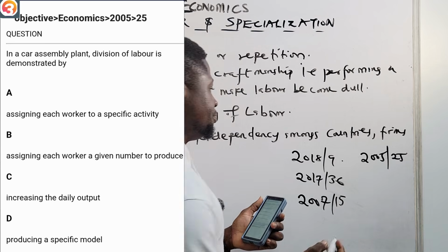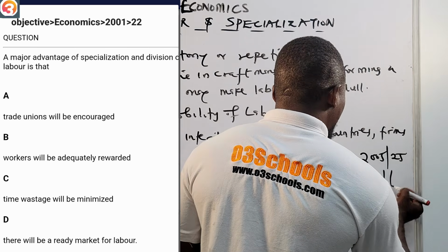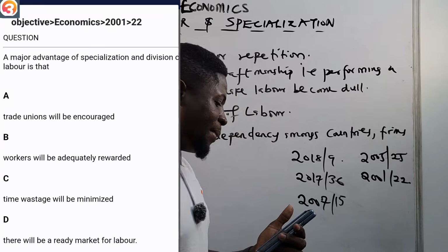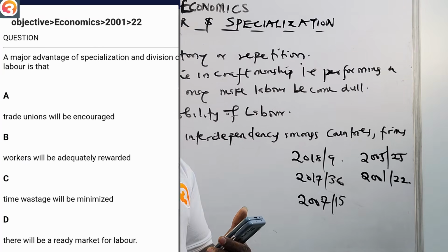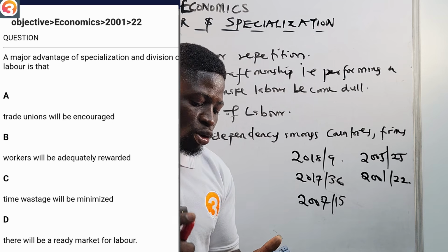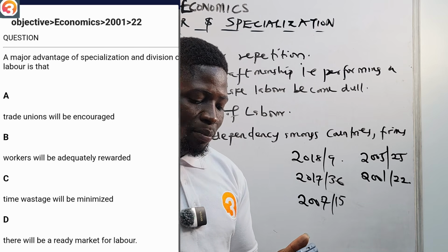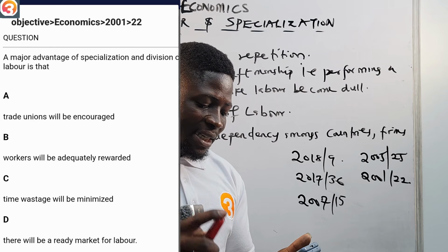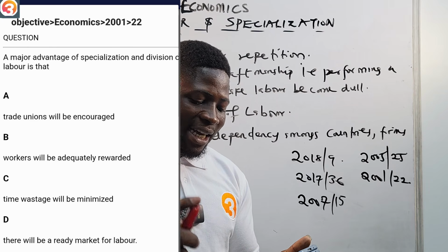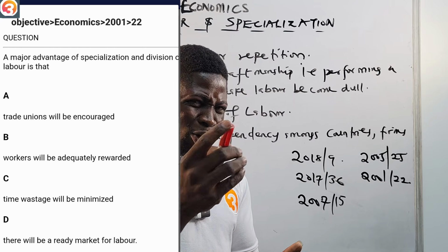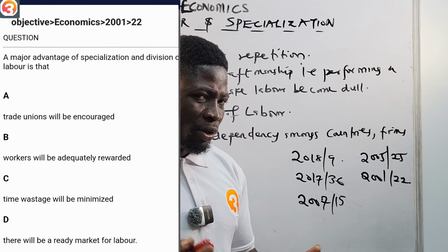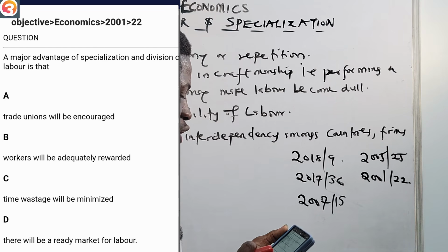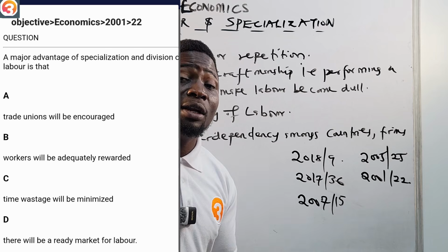2001 number 22. It says a major advantage of specialization and division of labor is that A, trade unions will be encouraged. B, workers will be adequately rewarded. C, time wastage will be minimized. D, there will be a ready market for labor. If you look at all the options, which one makes more sense to you? Pick it and put it in the comment section, because we know that division of labor will save time.